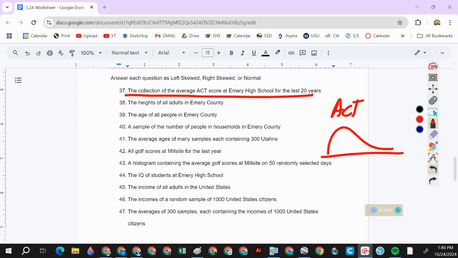Okay, 45. The income of all adults in the United States. That's going to be right skewed. Most people are poor or slightly less poor, and there are very few rich people. The income of a random sample of 1,000 United States citizens. That's probably also right skewed. The average of 300 samples, each containing the incomes of 1,000 United States citizens. That will be normal because it's a sampling distribution. All right, hand that in.